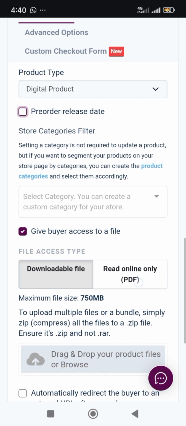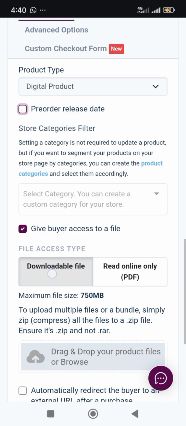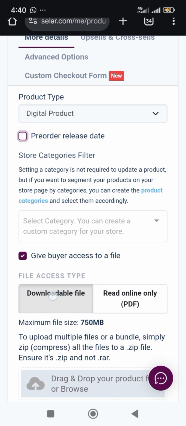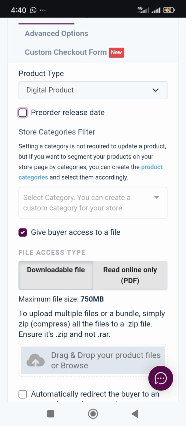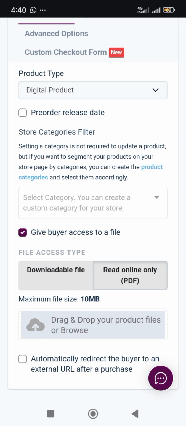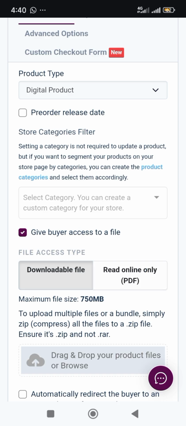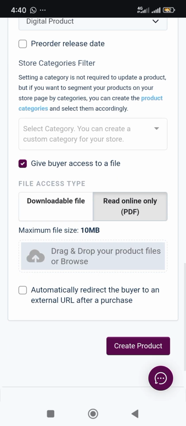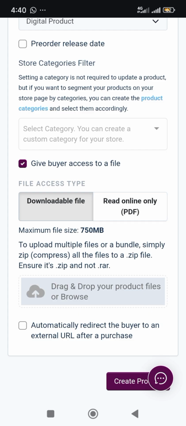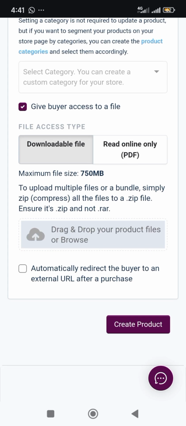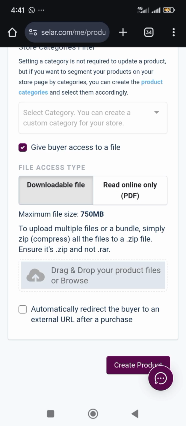Now to upload it, if it is a downloadable file, you tap on this one here. If it is a read-only online file, you tap on this one. If you don't want people to download it, just tap it here. But if you want them to read it online, you tap on this one. All right, so let's see, downloadable file. I don't want to talk about that, so let's just leave it.